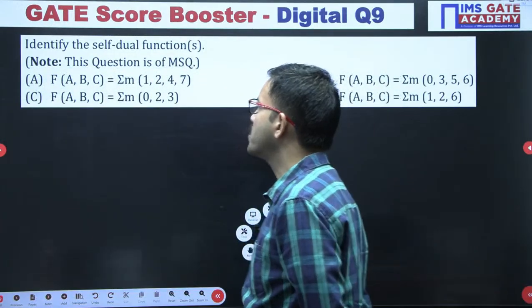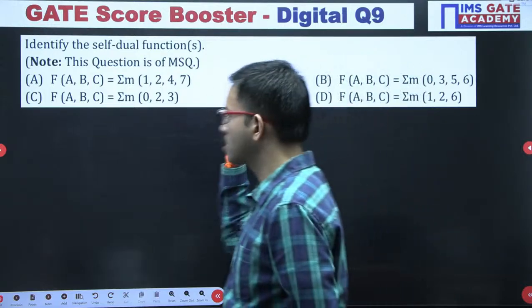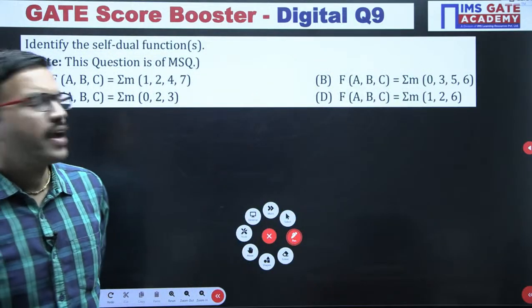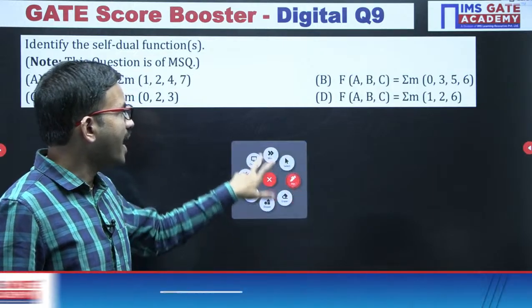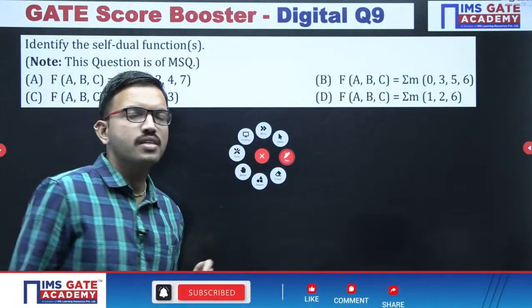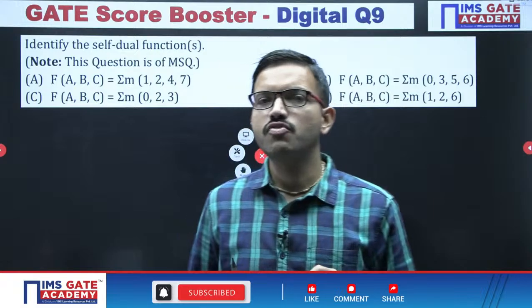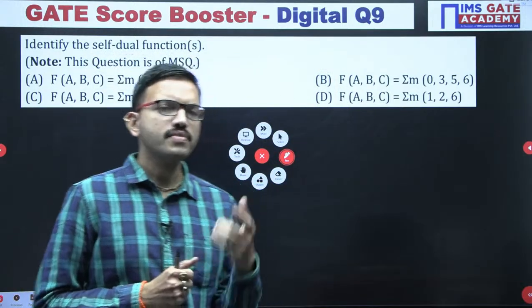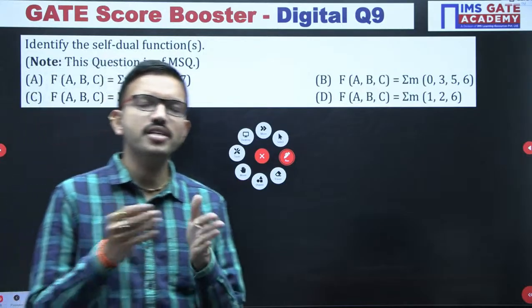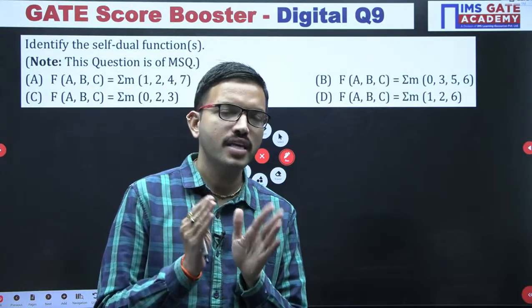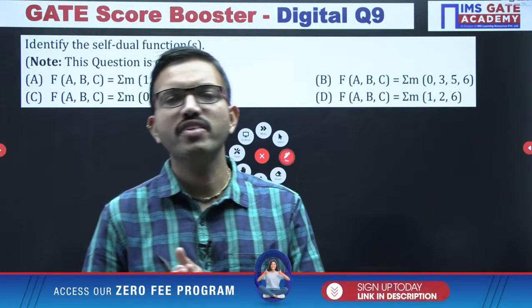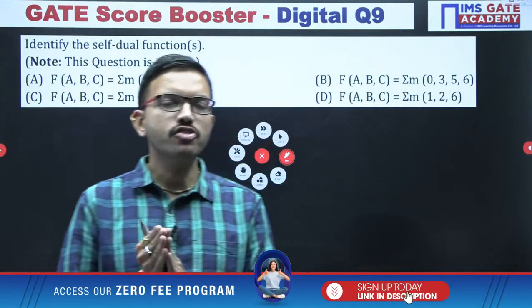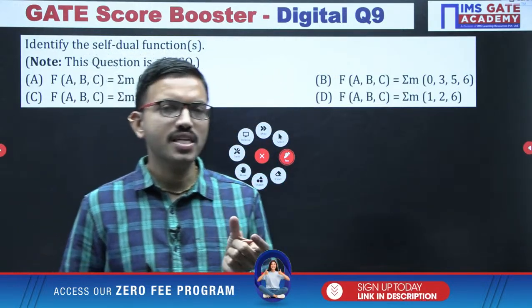This is very important regarding the self-dual concept. I hope you have an idea regarding self-dual. First of all, what does duality mean? Whenever you have a logic function, among the variables you might have logical AND or logical OR.